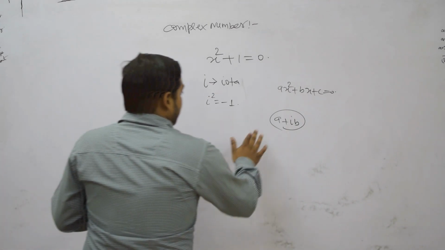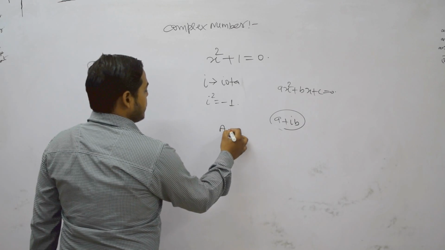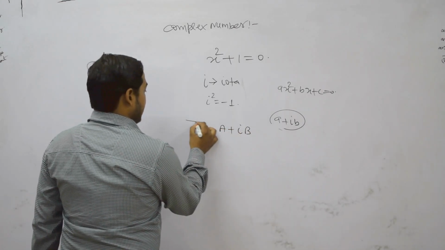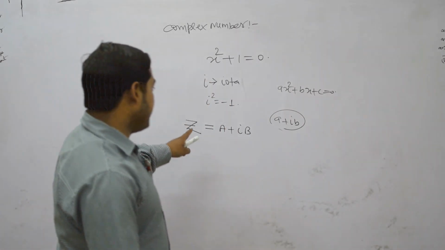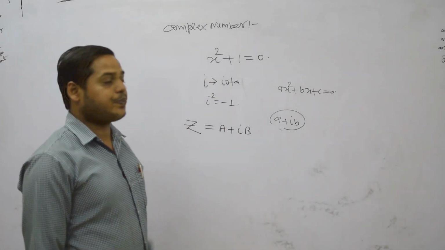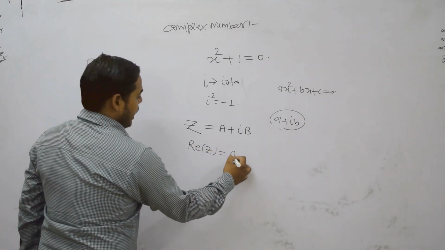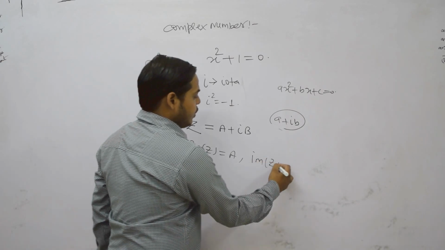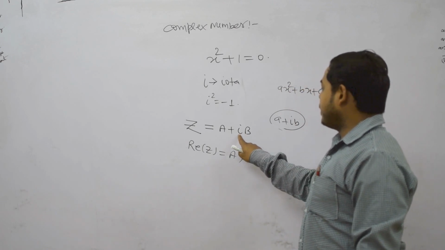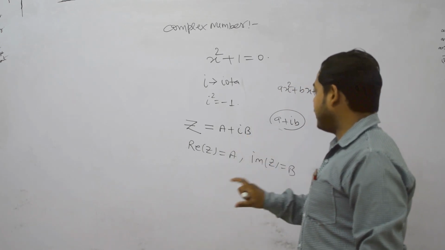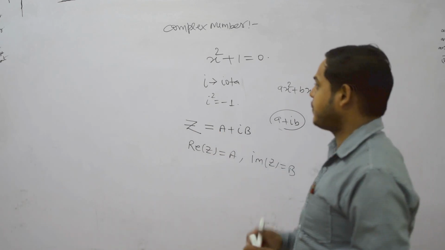Now, in the last lecture we saw each complex number has two parts. Suppose a plus ib is a complex number, z equal to a plus ib. Now the real part of z equals a and the imaginary part of z equals b. The part which is together with i is called the imaginary part. The part which is free from i is called the real part of the complex number.